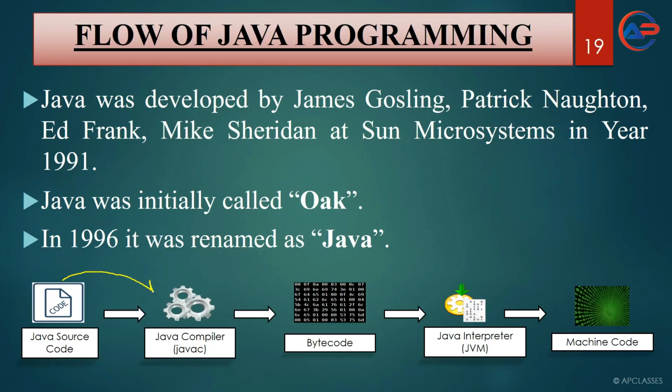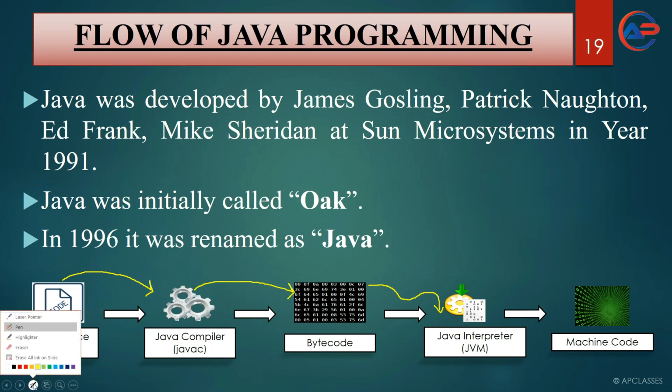Java source code with the help of the Java compiler gets converted to bytecode. Then bytecode with the help of the Java interpreter gets decoded and executed for the Java virtual machine.